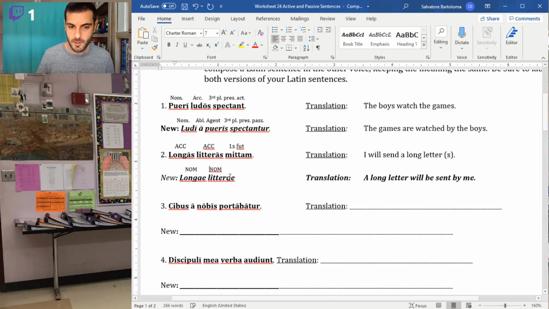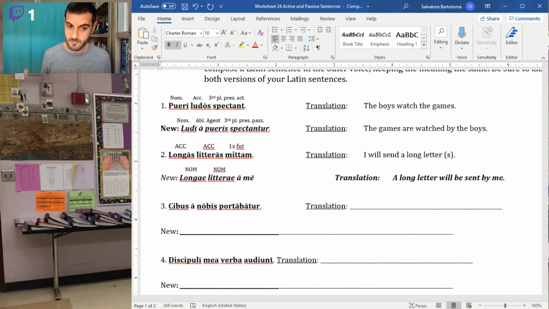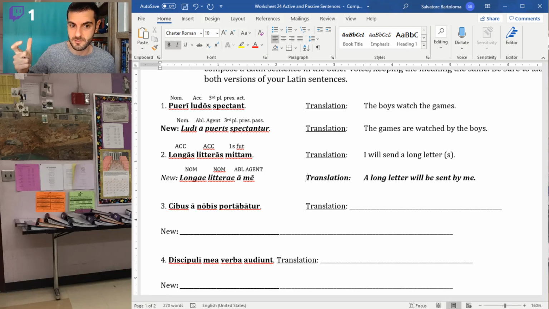By me is probably what's going to come next, and we talked about this in our do now. Me, right? That is our ablative of agent. And then we need our verb. And this is where it's a little tricky because you can't just say what's the passive of mitam. I can't just take the first person singular verb that I had before and now all of a sudden make it passive because I'm not the subject anymore.